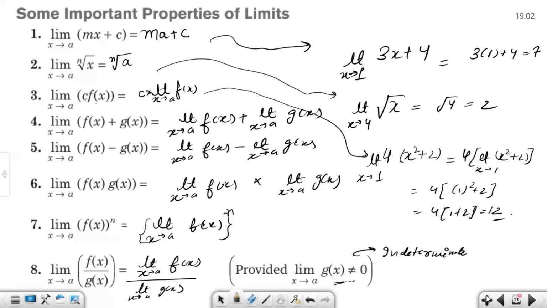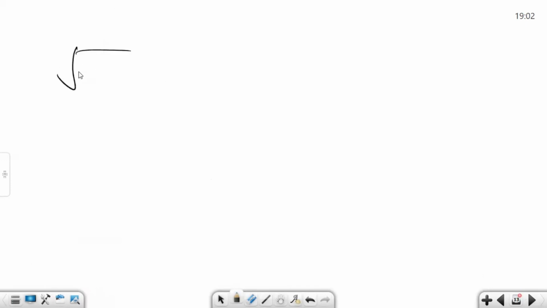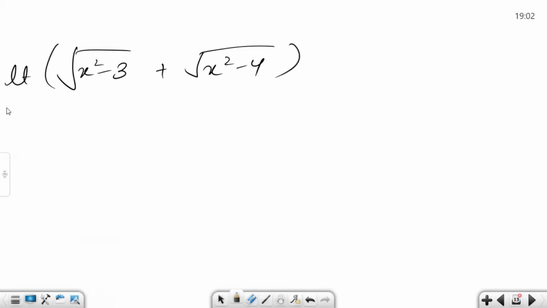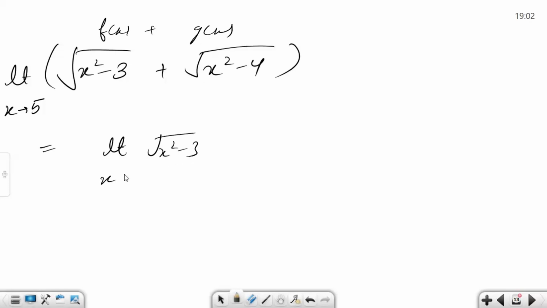So let us say root of x square minus 3 plus root of x square minus 4. This is a function, and the limit exists with x tending to 5. So now we can apply the limit on these two functions separately: limit x tending to 5 of the square root of x square minus 3, sorry for my bad handwriting, plus limit x tending to 5 of the square root of x square minus 4.